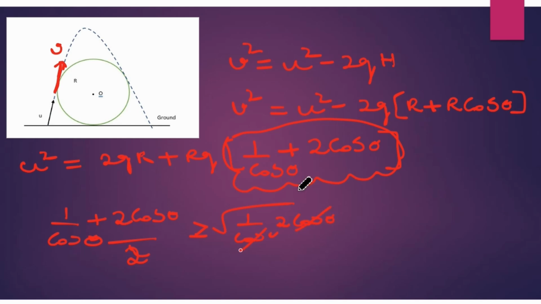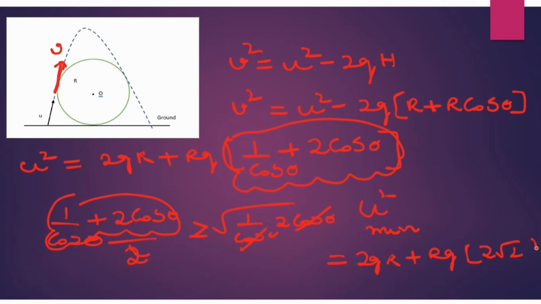Now, if I cancel this, the minimum value of 1 by cos theta plus 2 cos theta will become 2 root 2. Let's substitute it there. So, u square minimum. Now, we are talking about minimum. So, u square minimum is equal to 2gr plus rg times of 2 root 2. Got the point? Now, let's see the question format. How they have given the question.